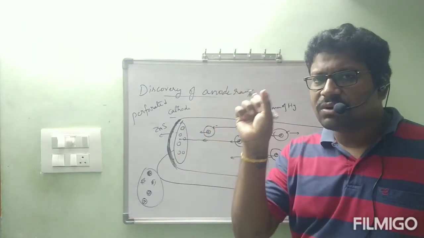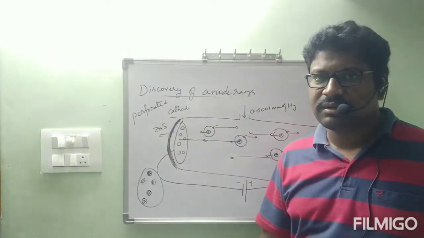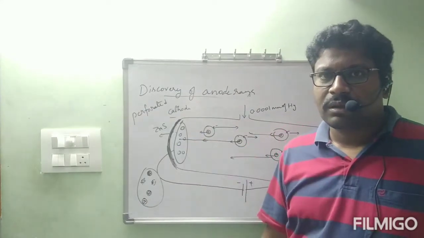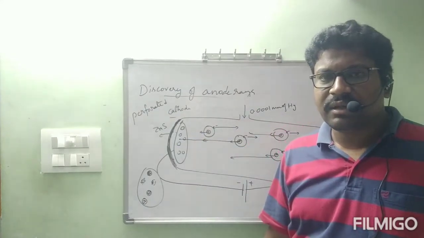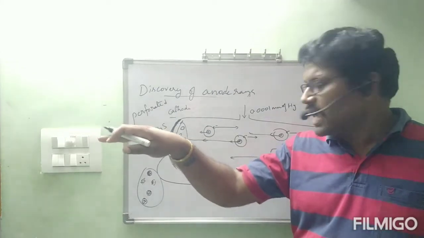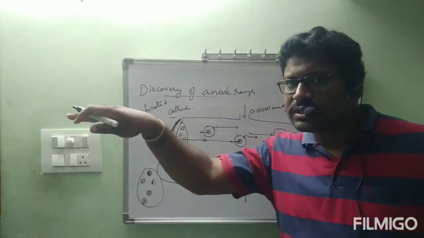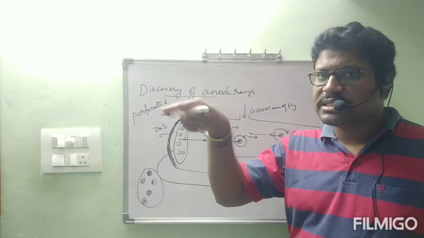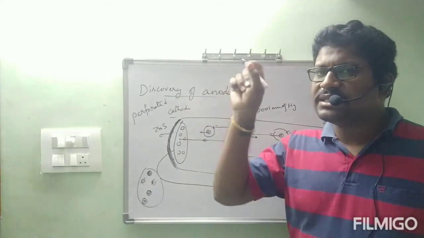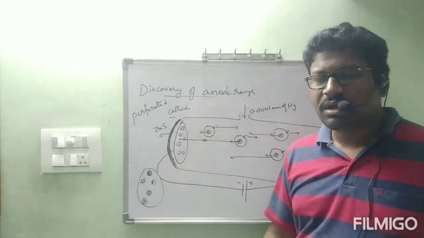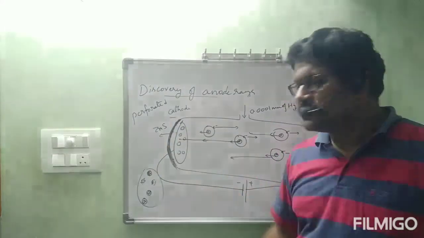The size of the hole appears on the back side of the screen because anode rays are also traveling straight. So without any deviation, they are moving towards the cathode, and they go through the holes and fall on the back side of the screen. What is happening here? What is the size of the hole? The size of the hole, as it falls on the back side of the cathode on the screen, we will observe like this.